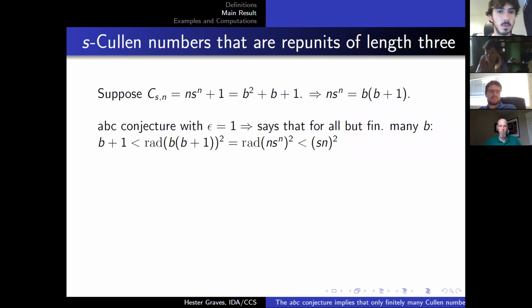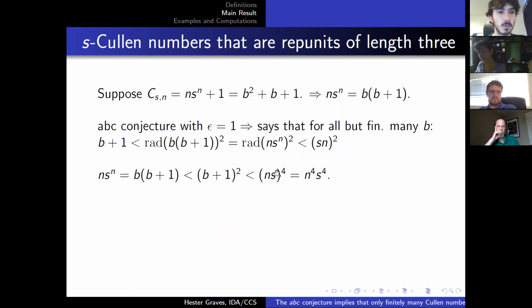So if we take b plus 1 times b times 1, we can apply the ABC conjecture. So b plus 1 is less than the radical of b times b plus 1 squared. And we just said that b times b plus 1 was the same thing as n times s to the n. So we plug that in, and the radical of n times s to the n is certainly less than s times n. So we get this nice equation.